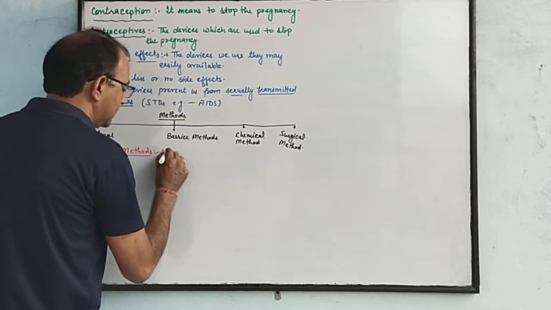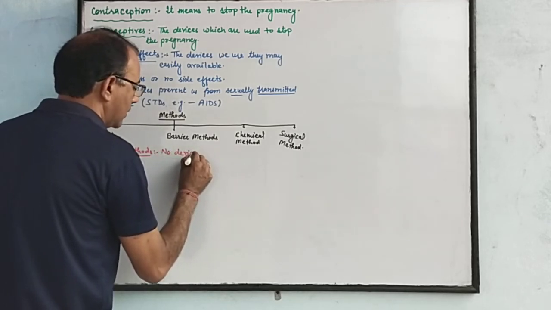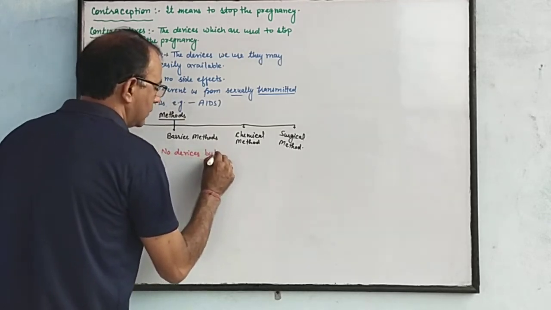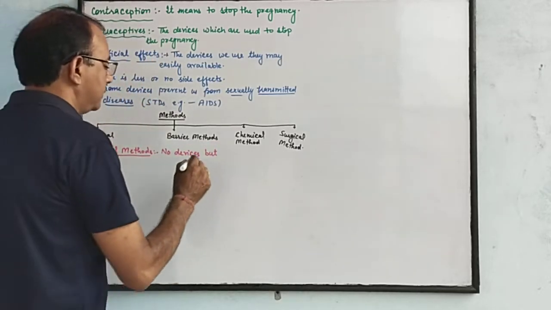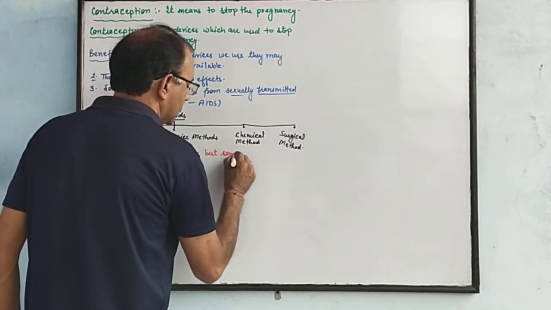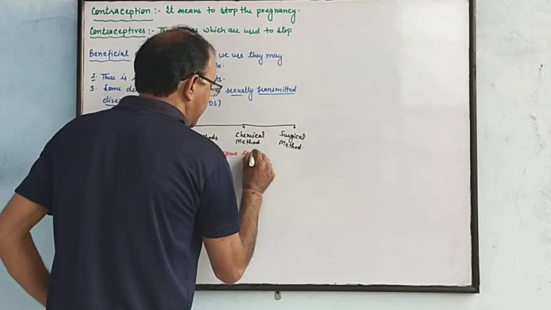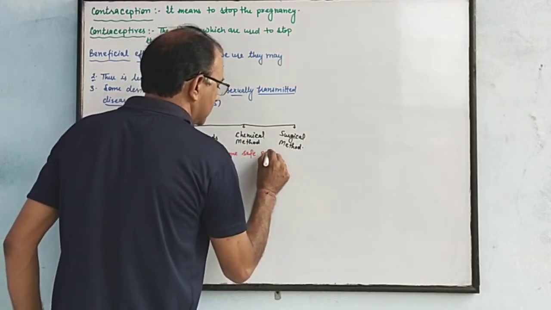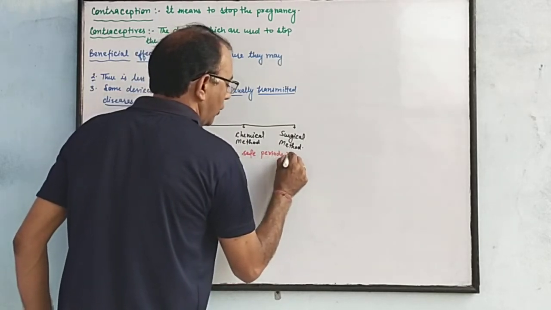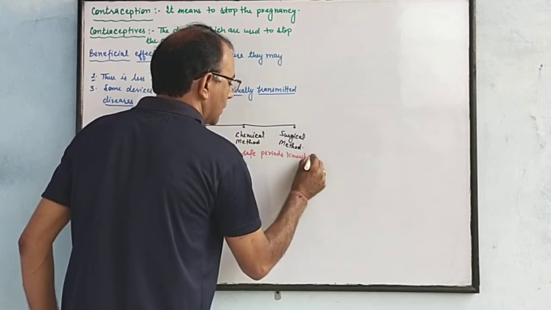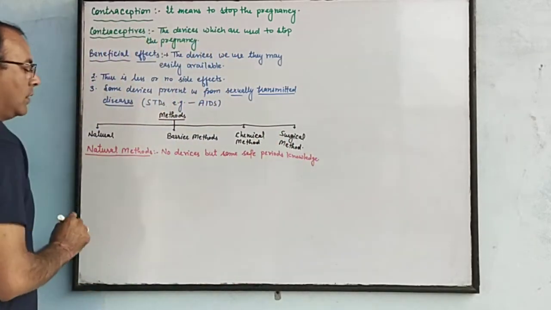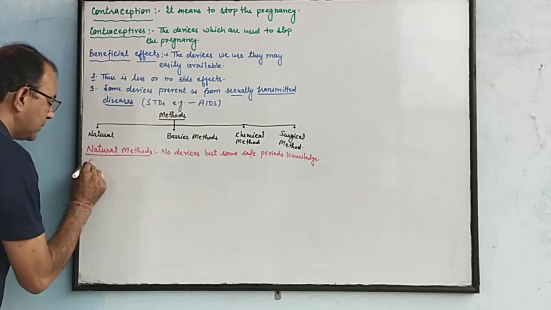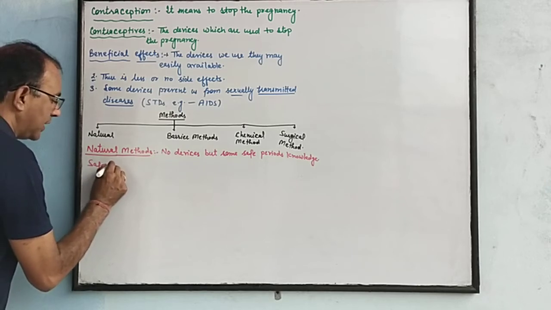No devices, but some safe period knowledge. Safe period means first one is we can use safe period.